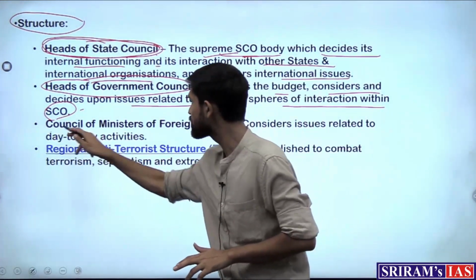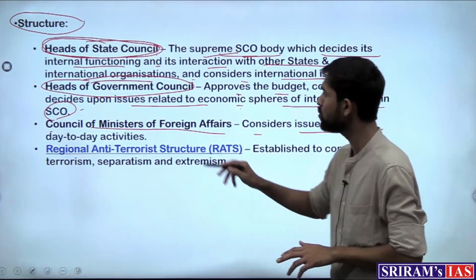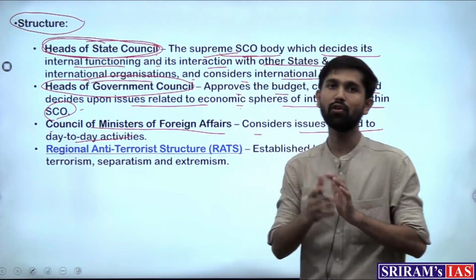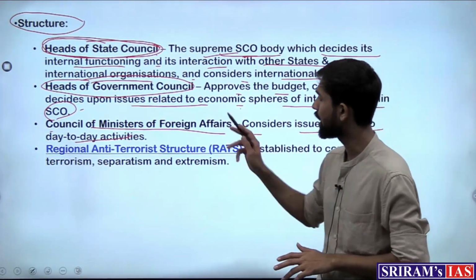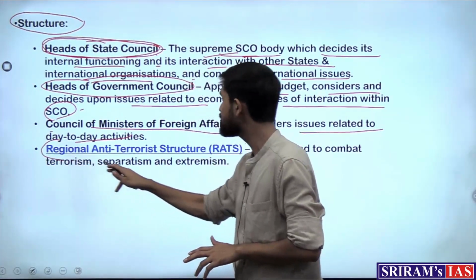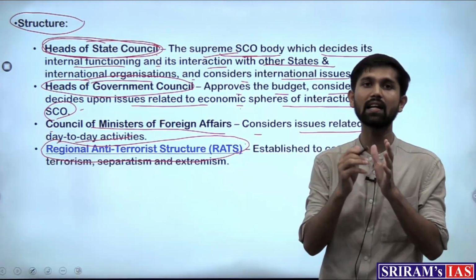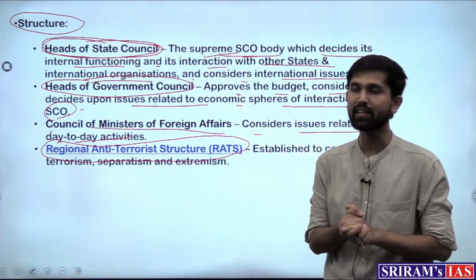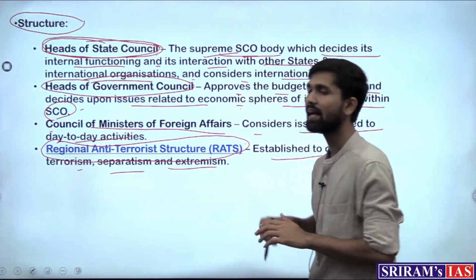And then there is the Council of Ministers of Foreign Affairs, which considers issues related to day-to-day activities and foreign affairs. And then there is an important body in the Shanghai Cooperation Organization known as the Regional Anti-Terrorist Structure, or the RATS mechanism. This mechanism is set up to check the activities of terrorism, established to combat terrorism, separatism and extremism.